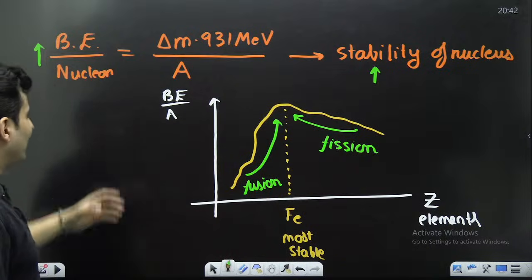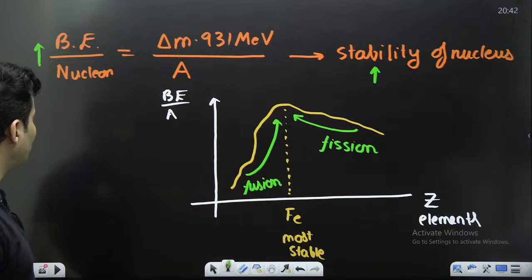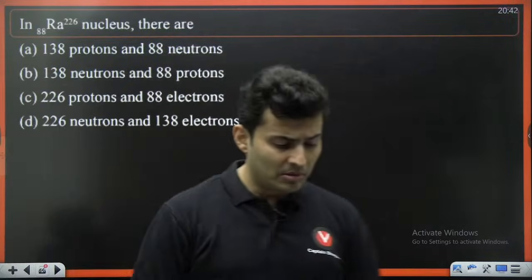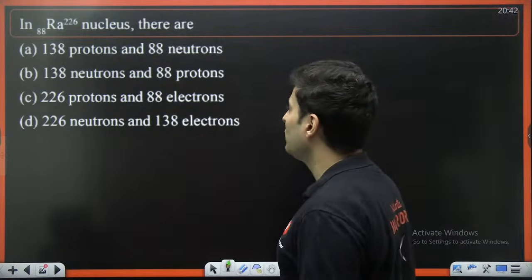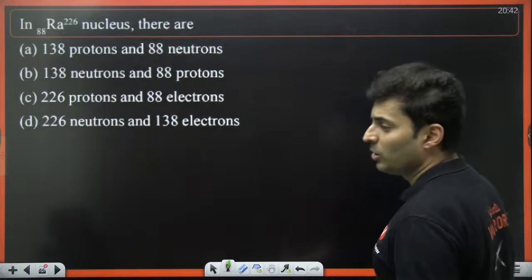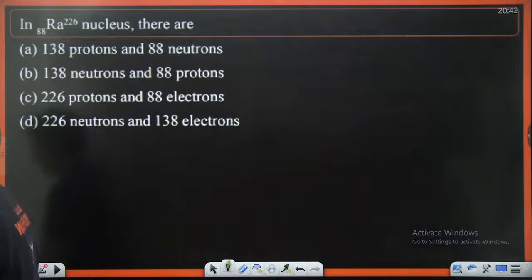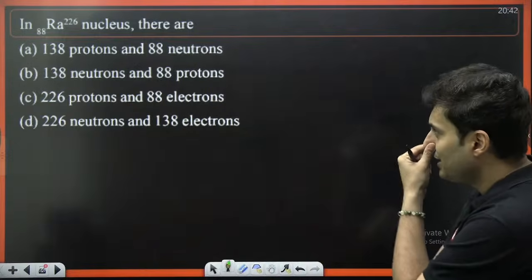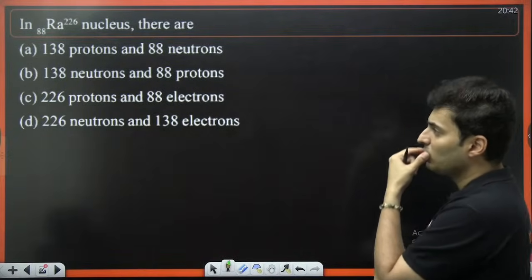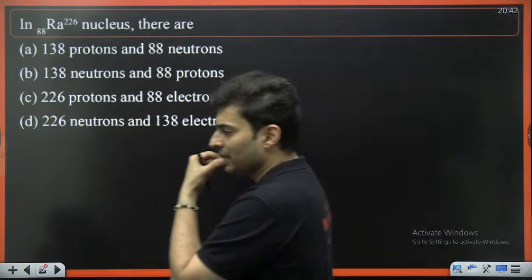So that was binding energy per nucleon and all that. Now we are good to go to some problems. Let's start with the problems. The last few problems are coming up on the screen. If a Ra-226, atomic number 88, nucleus is there, how many protons and how many neutrons? Straightforward, everybody should spam the answer. Options A, B, C, D: 138 protons, 88 neutrons; 138 neutrons, 88 protons; 226 protons, 88 electrons; 226 neutrons, 138 electrons. Come on, what do you think it is?